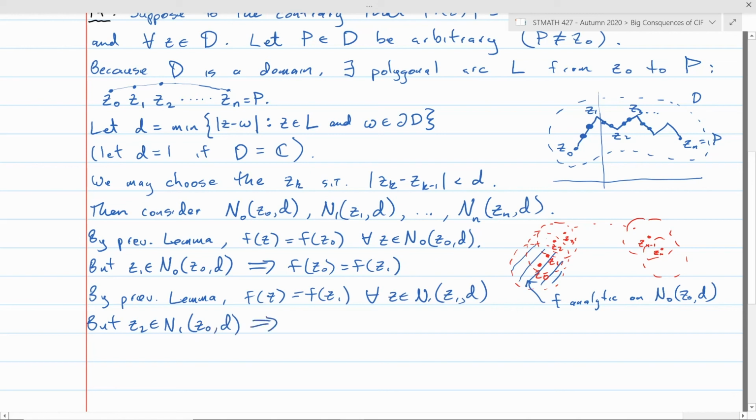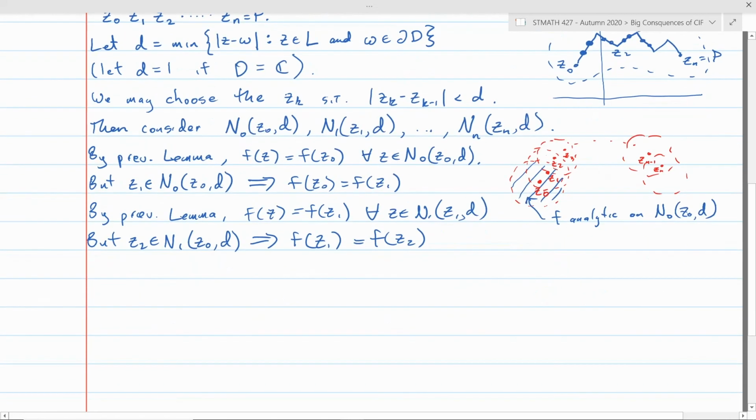So that tells me that f of z1 has to equal f of z2. And this just keeps on going until you get to the end. You'll have that zn is in the n minus 1 neighborhood, so that's going to tell me f of z n minus 1 equals f of zn.